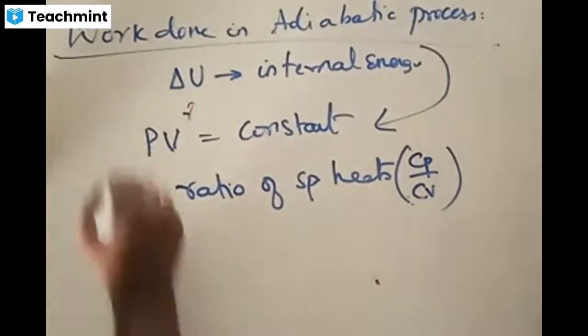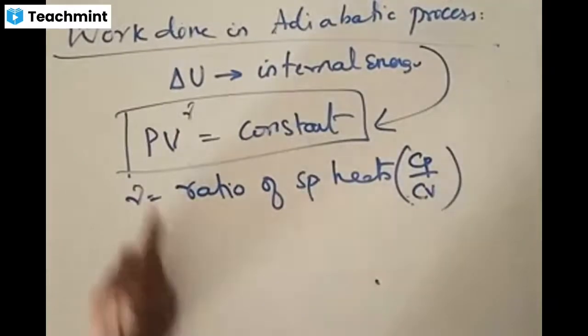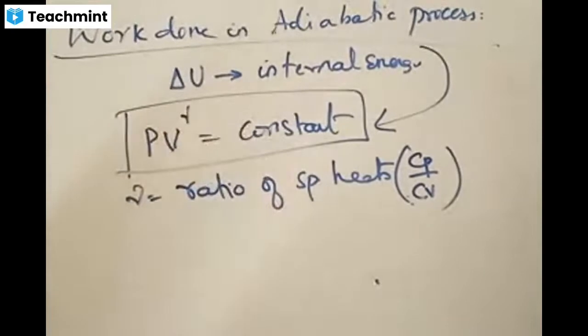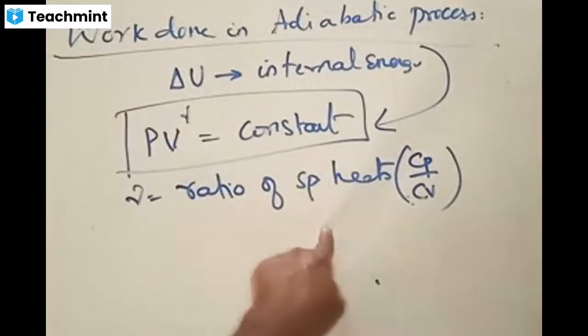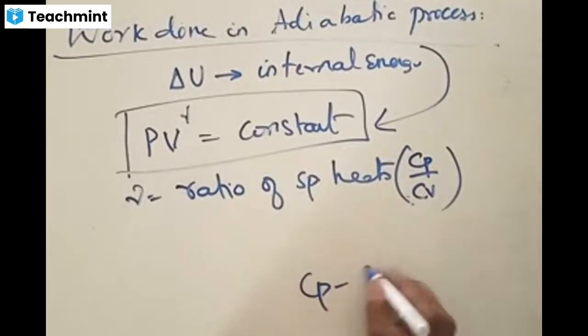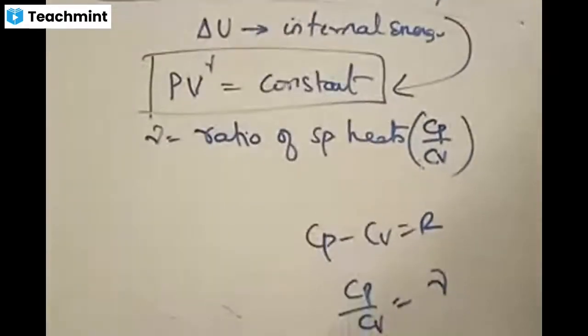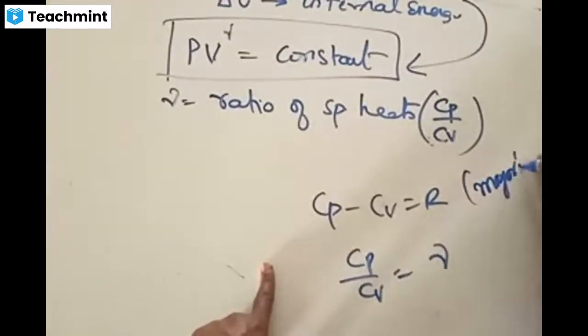Now you should just remember one important thing: for the adiabatic process, this is the only equation you should remember. The adiabatic process is given by the equation PV to the power gamma is equal to constant, where P is pressure, V is volume, and gamma is called the ratio of specific heats, given by Cp by Cv. Earlier we know that Cp minus Cv is equal to R. There are two kinds of relations for Cp and Cv. Cp minus Cv is equal to R is one of the relations we have seen. This is also called Mayer's equation.